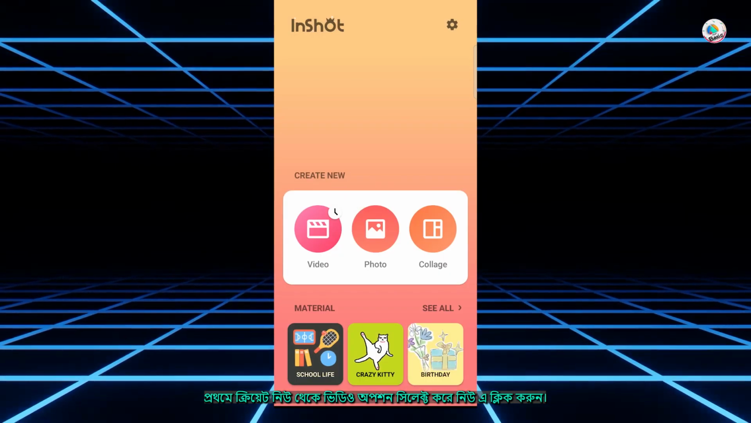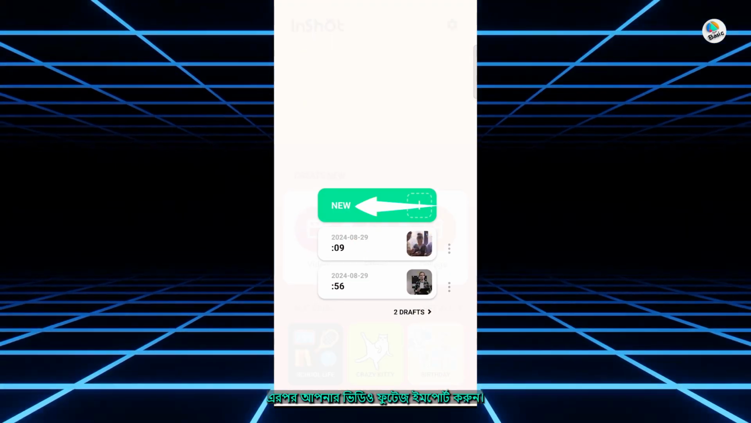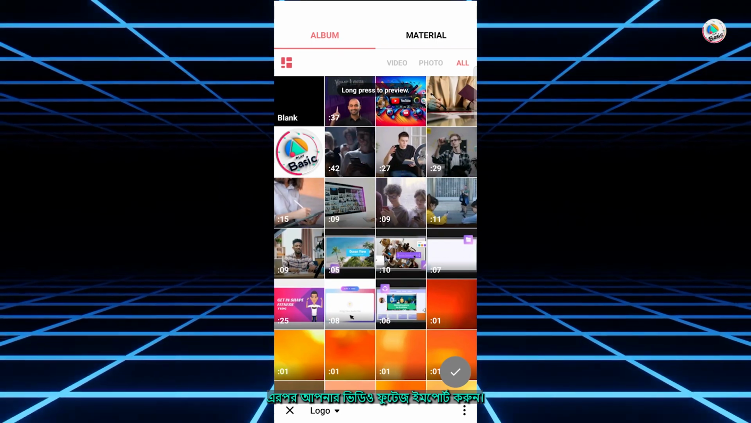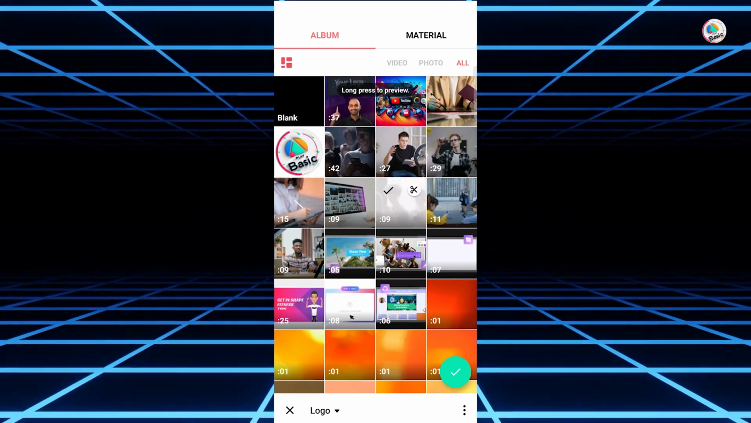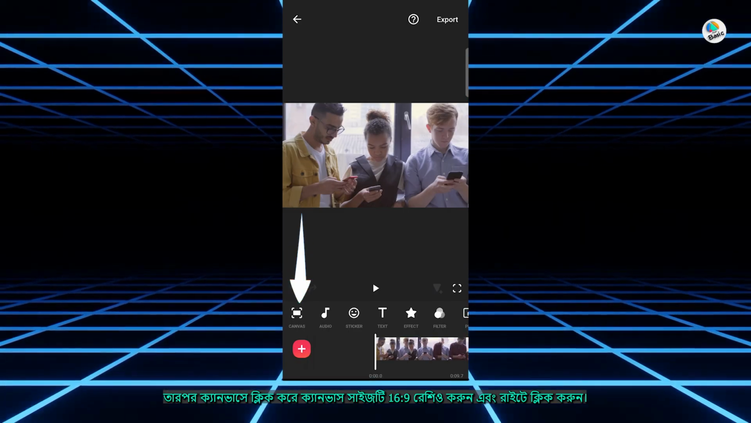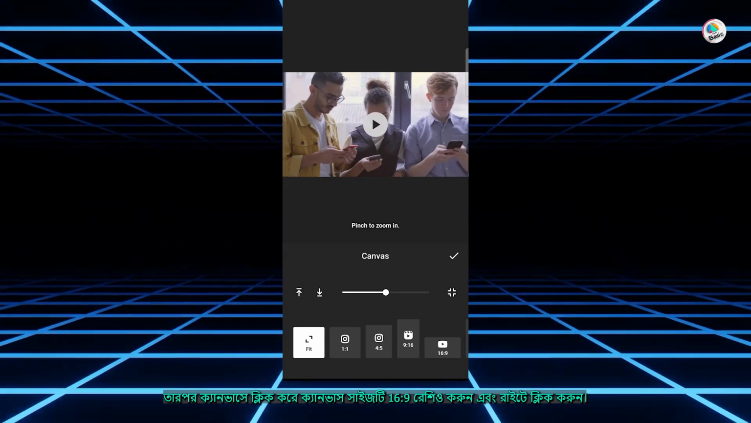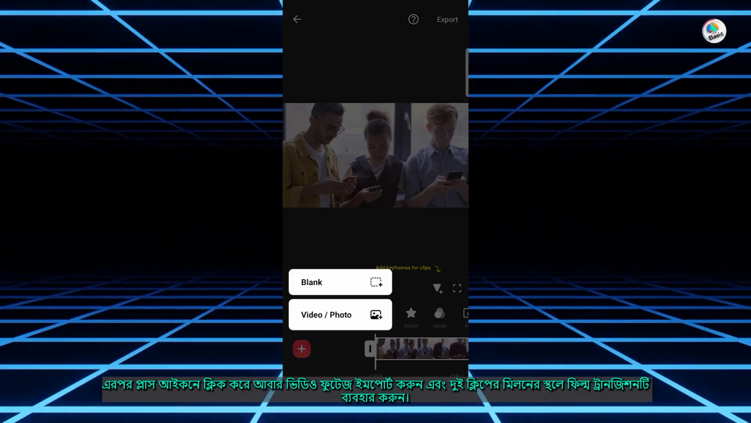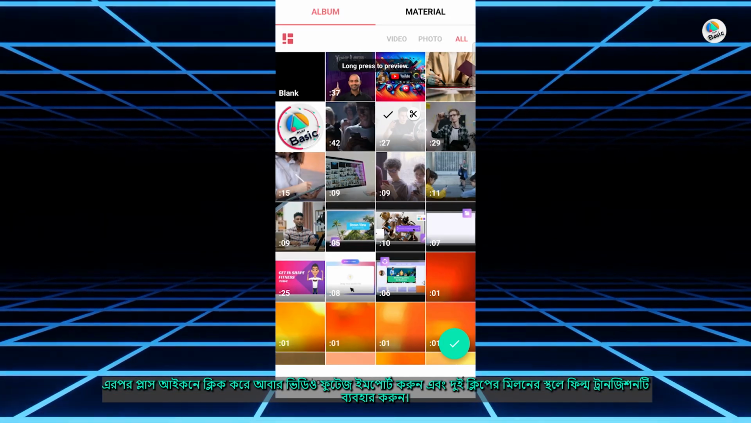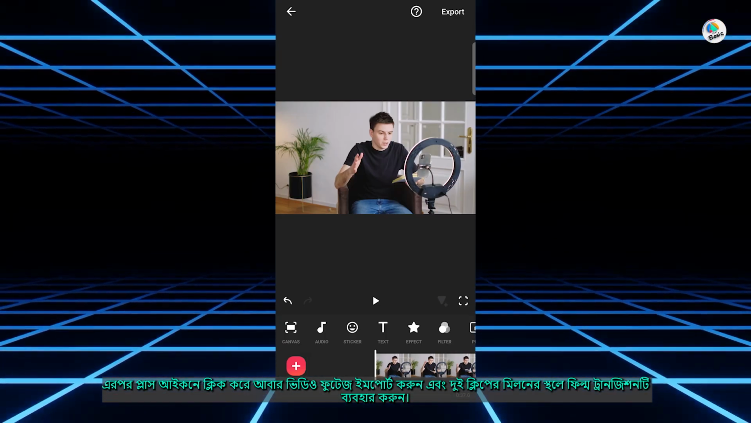Start by selecting the video option from Create New and clicking New, then import your video footage. Next, click on Canvas. Set the canvas size to a 16:9 ratio and click on the right. Then click the plus icon to import the video footage again and use the film transition at the point where the two clips merge.